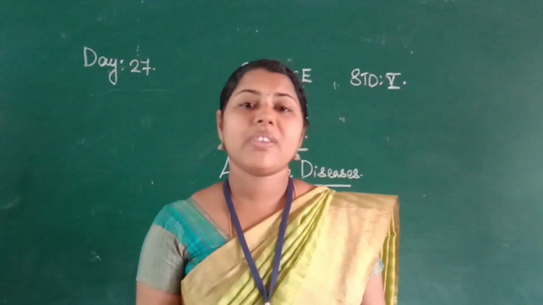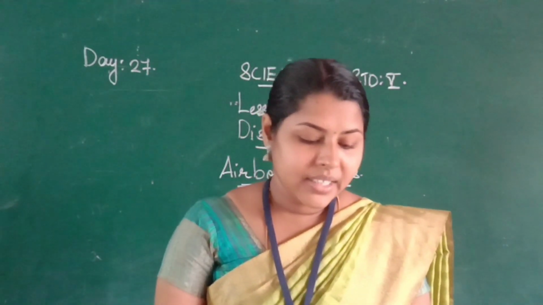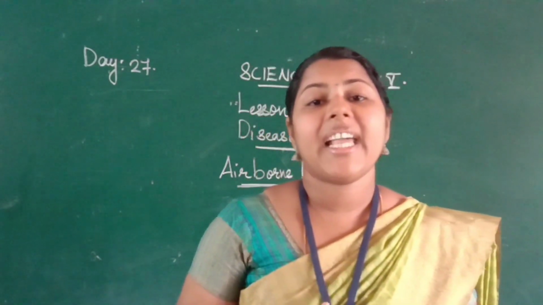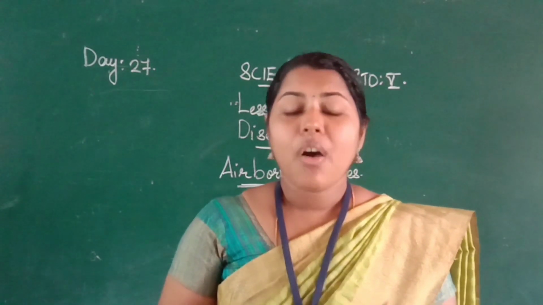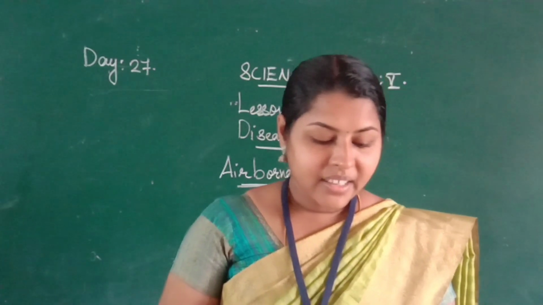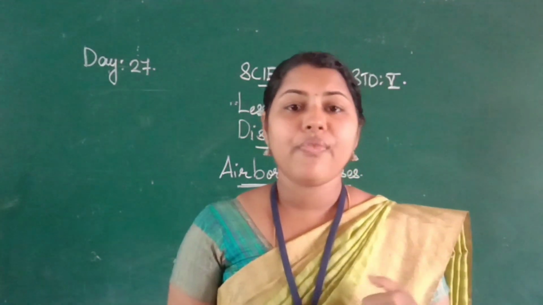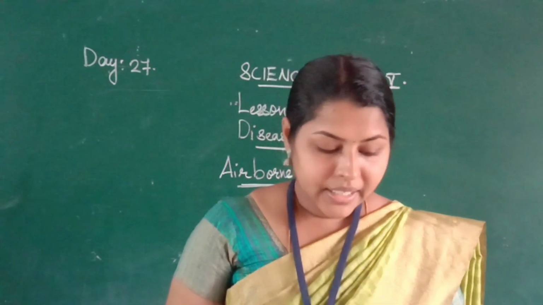Tuberculosis is spread from one person to another through tiny droplets of saliva when the person coughs or sneezes, and through direct contact such as using the infected person's towel, cup and spoon.